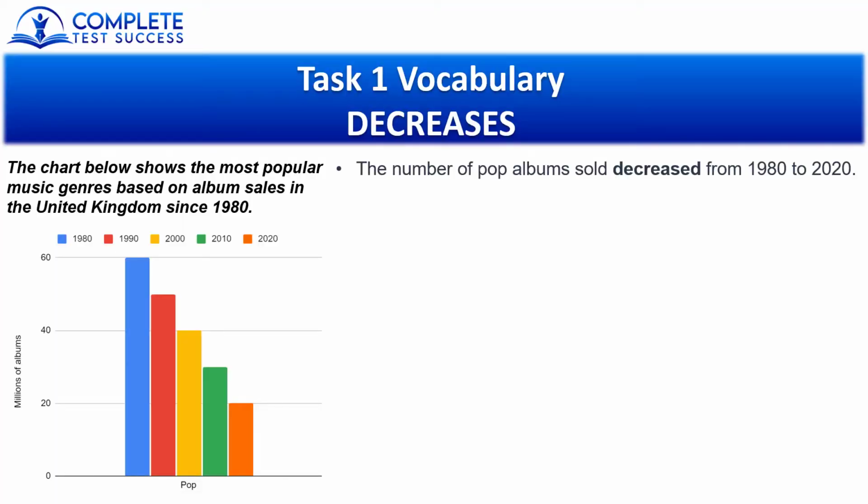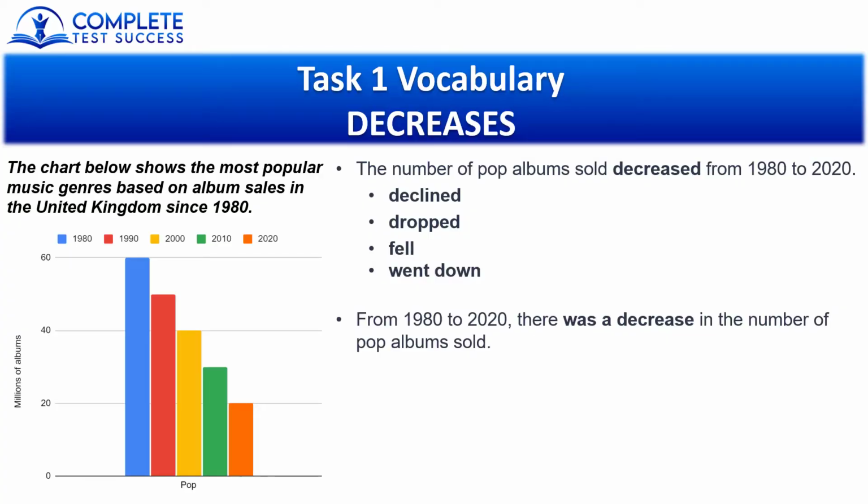And the first one is decreased. The number of pop albums sold decreased from 1980 to 2020. And then instead of using the verb decreased, we can replace that with other verbs like declined, dropped, fell, or went down. Alternatively, we can use nouns instead of verbs to describe what's happening in this chart. So here we have decrease as a noun. From 1980 to 2020, there was a decrease in the number of pop albums sold. And again, instead of the word decrease, we also have the options of using decline, drop, or fall.